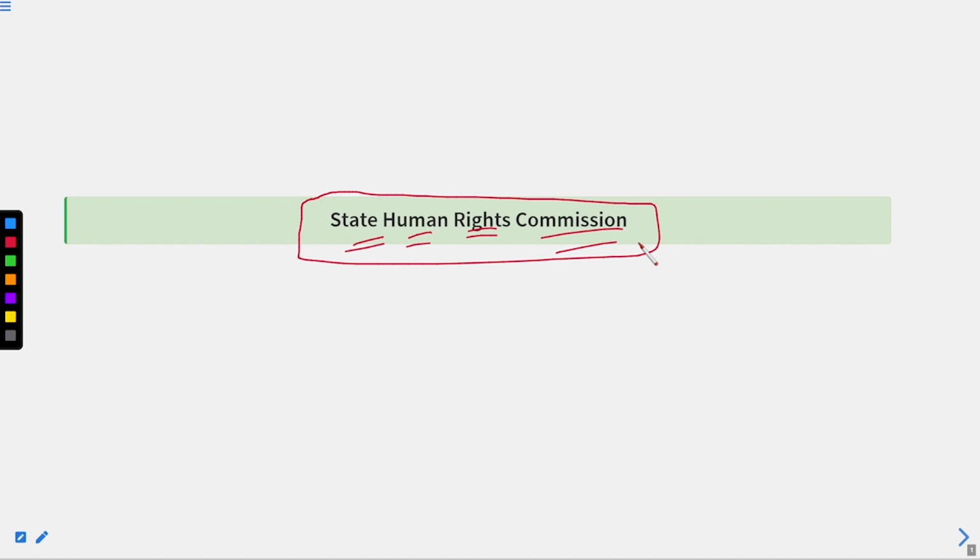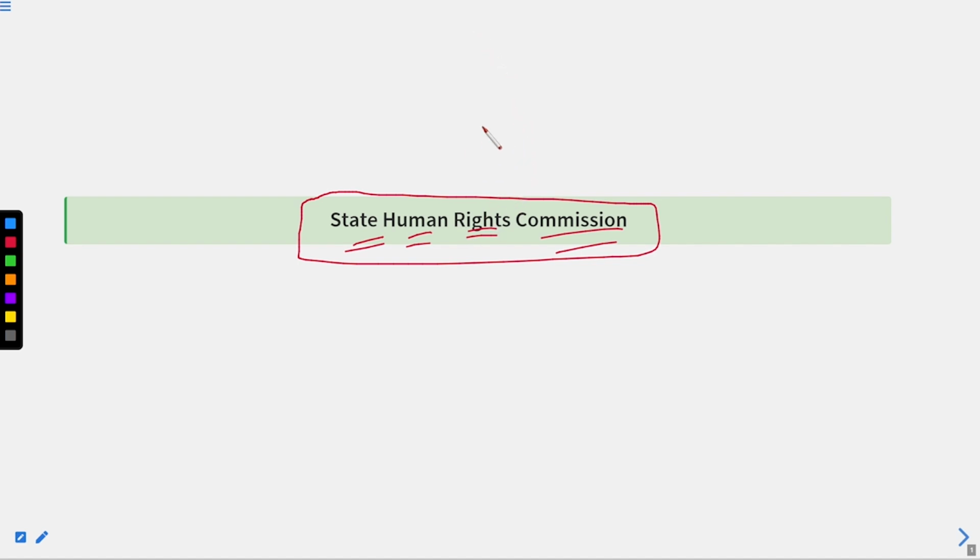Okay. But as we know, India is a vast country with a huge population, and it is not possible for one single organization to look after every case in an effective and efficient manner. So that's why, over a period of time, we have established the State Human Rights Commission in every state. Okay. It is quite easy to look after the population of a particular territorial division than to look after the entire population of this country. All right. So that's why the State Human Rights Commission came into the picture.